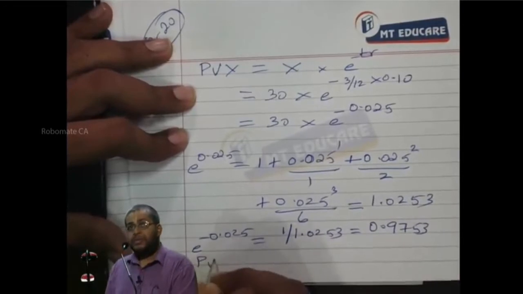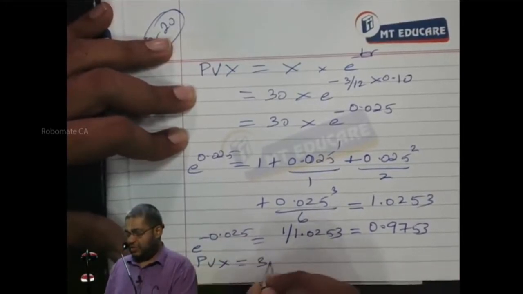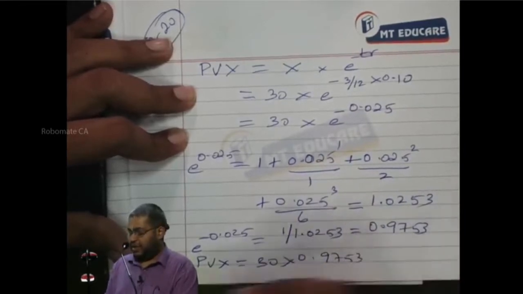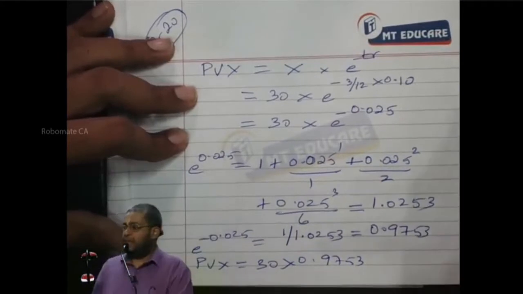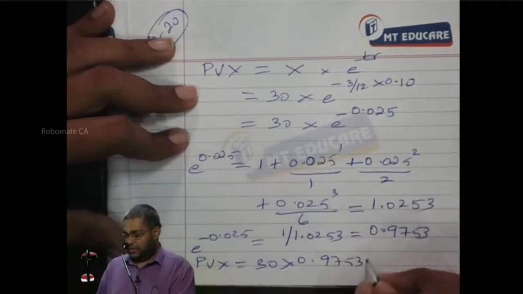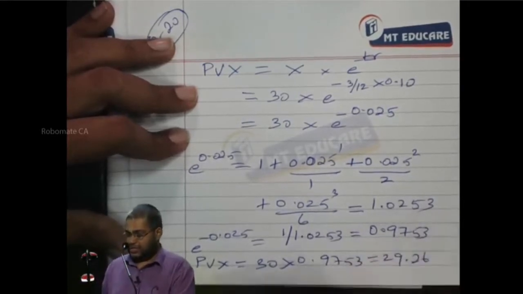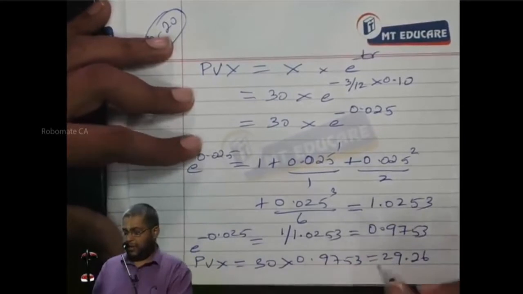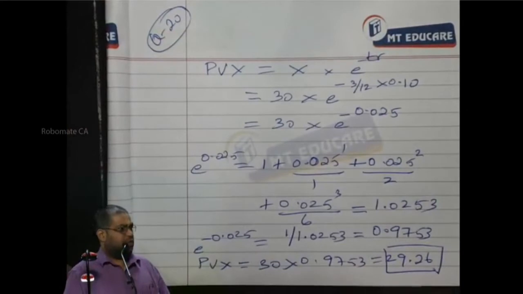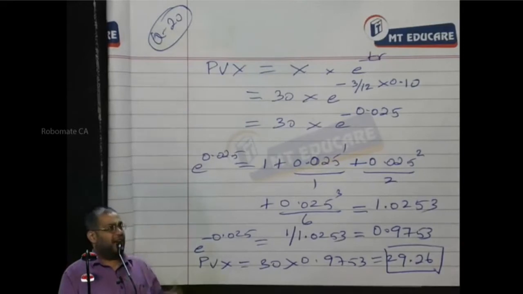Now, PV of X is equal to 30 into 0.9753. Simplify and tell me what number I'm going to get here. 29.26. So the present value of strike price is 29.26. 30 rupees after 3 months is worth 29.26 today. I discounted it over 3 months. Normally I discount by 1 plus r power n. Here I use continuous discounting. That's the only change. Everybody understanding it or not?